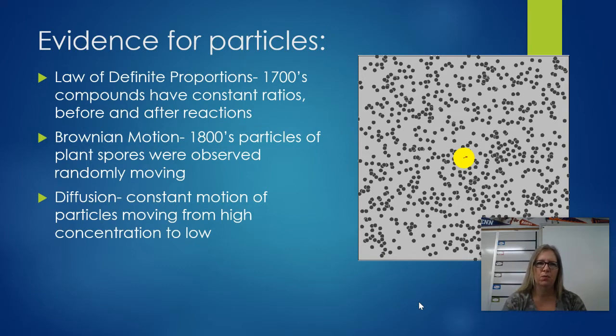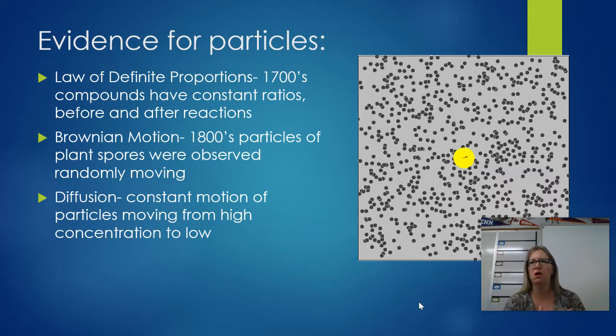Okay. As we got more advanced, as we were able to study more and collect more evidence, different ideas kept coming up. So we got this law of definite proportions back in the 1700s. That's the idea that compounds have constant ratios. Like H2O, what that means is 2 pieces of hydrogen for 1 piece of oxygen. That's a ratio, and that is constant.